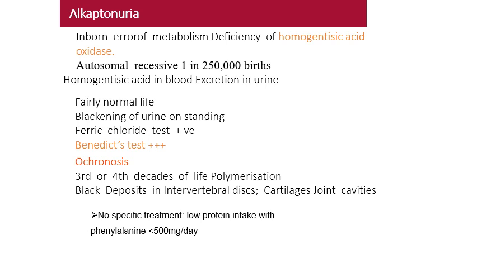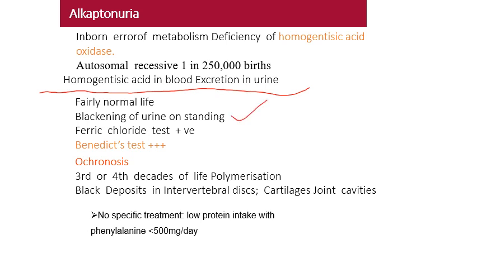Now, another inborn error of metabolism. This was the answer for the clinical case question. Alkaptonuria is due to the deficiency of homogentisic acid oxidase, the enzyme which helps to convert homogentisic acid to maleylacetoacetate. So, there will be accumulation of homogentisic acid in body fluids. The excess will be excreted through the urine. It is actually a mild condition. The patient does not have much complication. They can have a normal life other than a few symptoms like blackening of urine on standing.